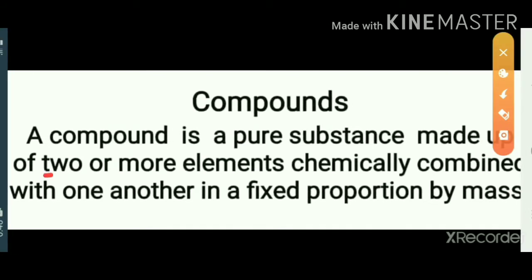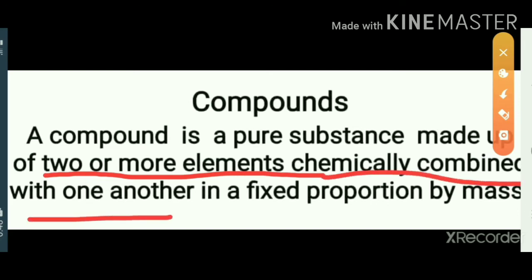All of you look here: two or more elements chemically combined with one another in a fixed ratio by mass is called a compound. A compound is also a pure substance. We already studied that pure substances are of two types, elements and compounds.